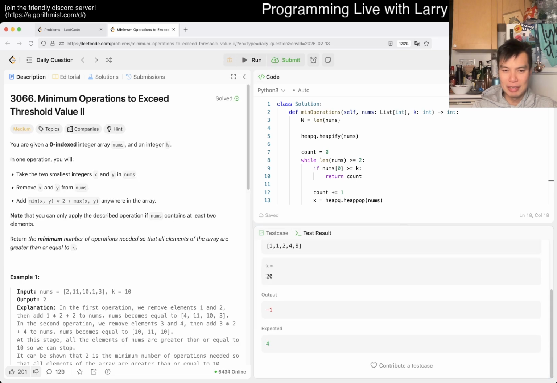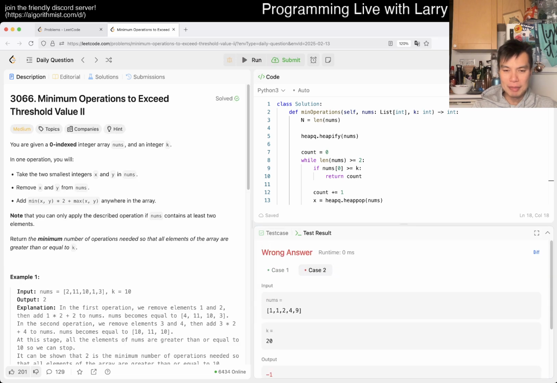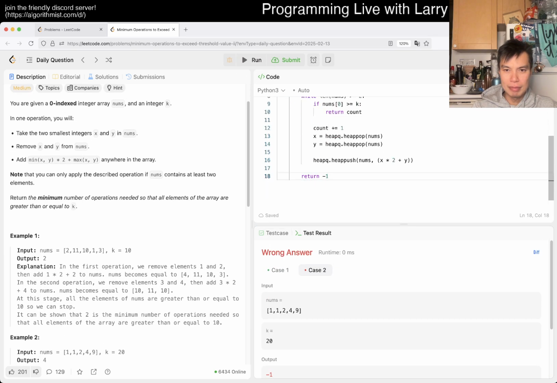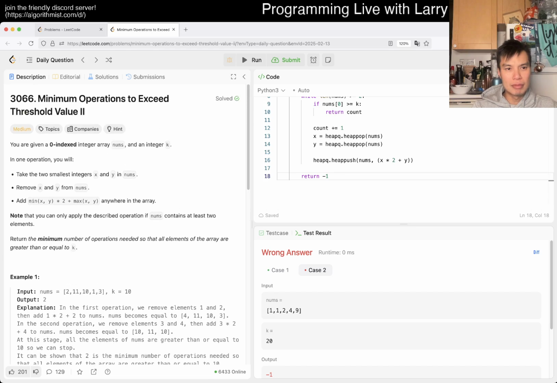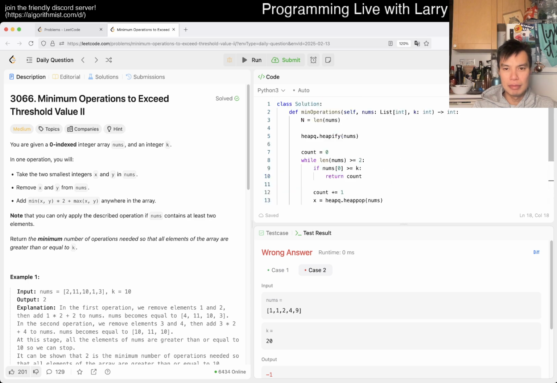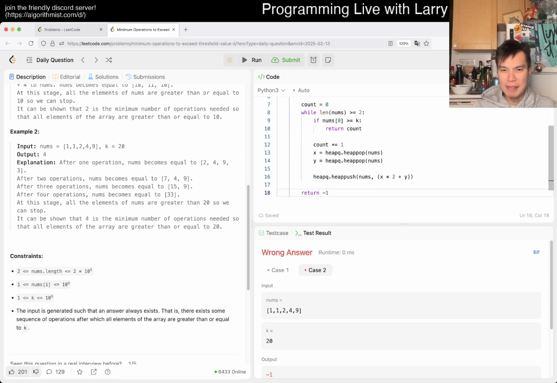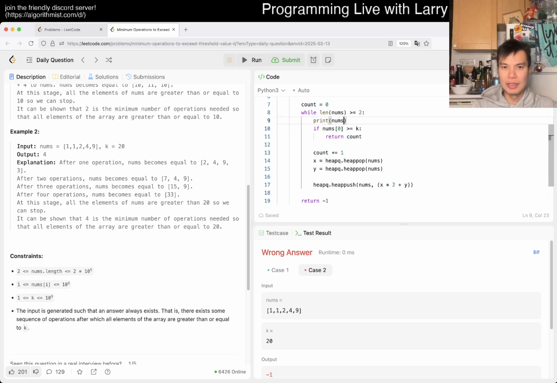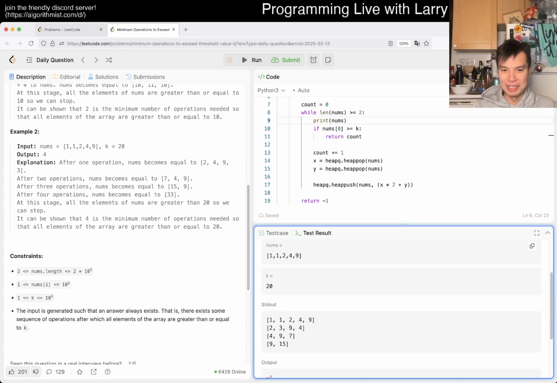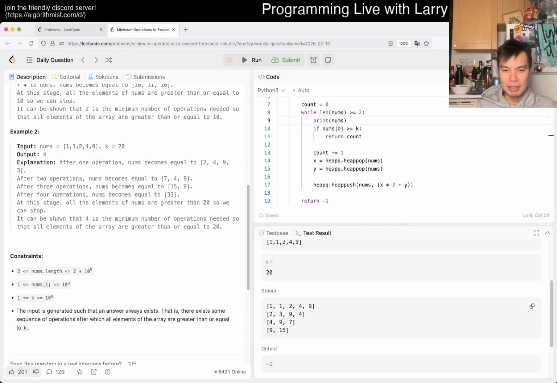Oh no. Did I misunderstand this? Let's take a look. Okay, so that's a heap. You take the 1 and the 1, and then you put in the 3.